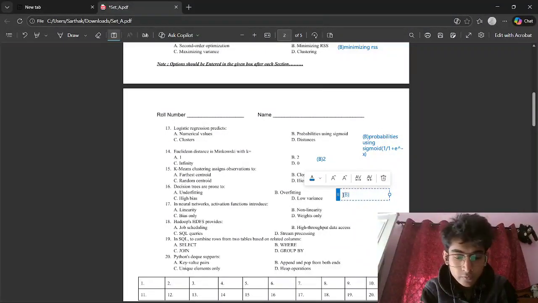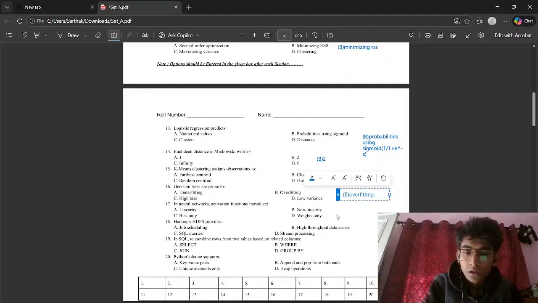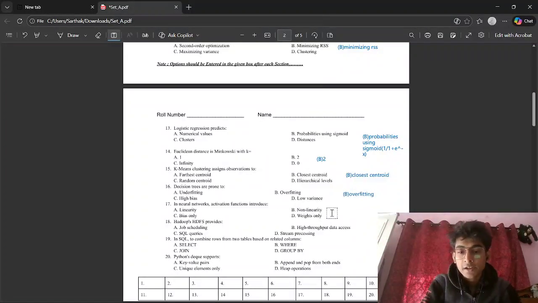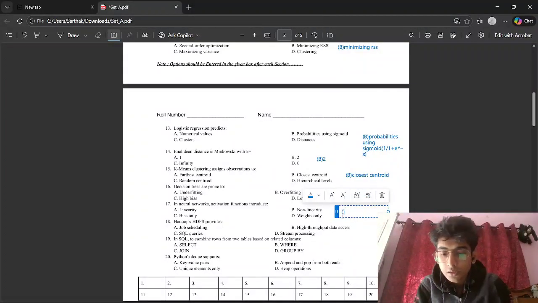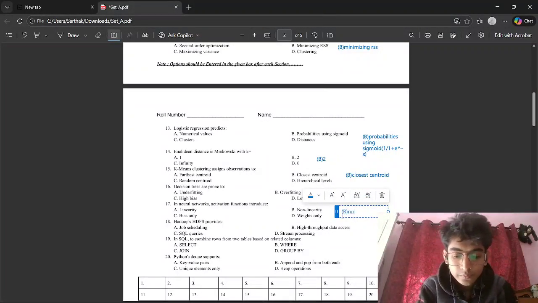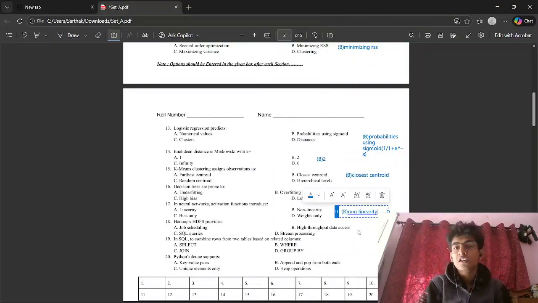Bias variance trade-off, bias, yes, overfitting. In neural networks, activation function introduced. So for every neuron, we know that we have an activation function which introduces non-linearity, right? The correct answer should be non-linearity. And it is often done for non-linear classification, right?